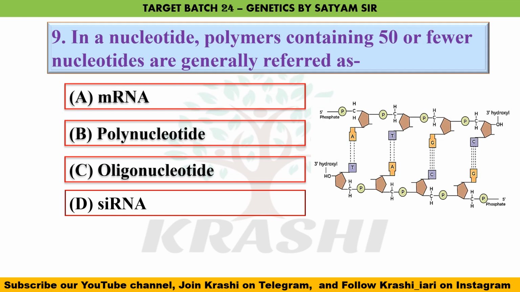Question number 9. In a nucleotide, polymers containing 50 or fewer nucleotides are generally referred to as. So in the question we know a nucleotide consists of a nitrogen base, a pentose sugar, and a phosphate group. Polymers are large numbers of molecules. So when we are talking about 50 or fewer nucleotides, we are talking about polynucleotide.